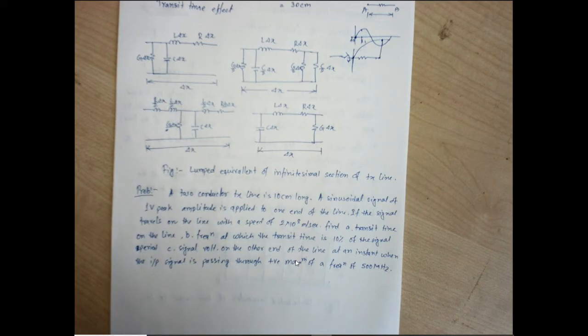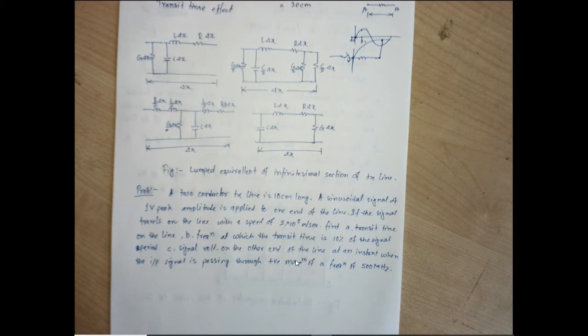It is very easy to find out: time is the distance divided by the velocity, right? Second point, the frequency at which the transit time is 10% of the signal period. At which frequency will the transit time become only 10% of the signal period? So we need to find the signal period here also.